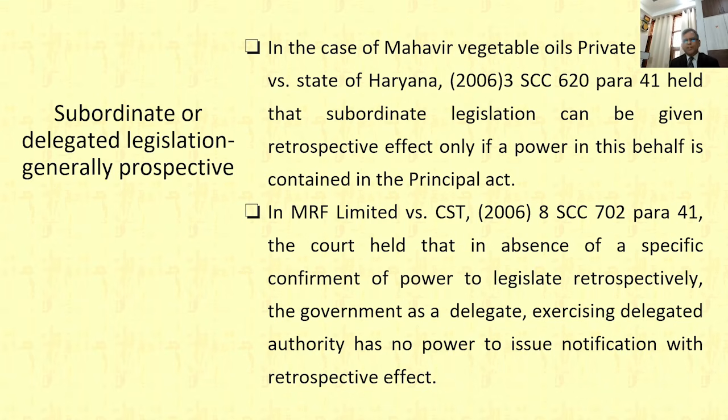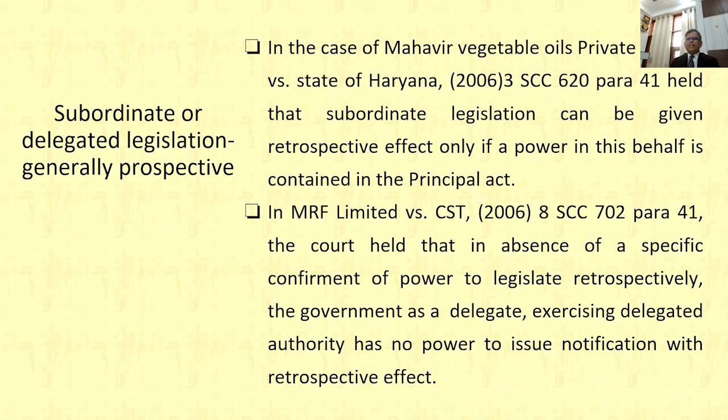Now we also note the subordinate legislation. Generally, subordinate legislation must be prospective in nature, but if the main law or the principal Act has a provision where we can delegate legislation, and that too retrospectively, then delegated legislation could also be retrospective.